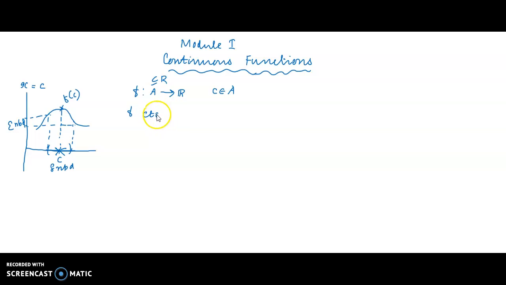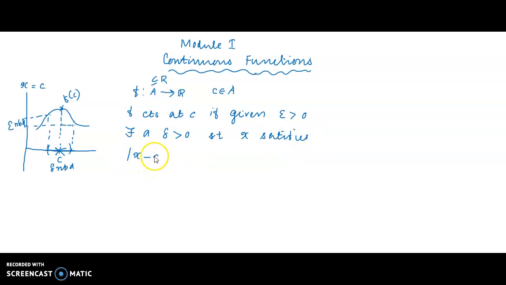f is continuous at c if, given any number epsilon greater than 0, there exists a delta greater than 0 such that if x is any point satisfying modulus of x minus c less than delta.